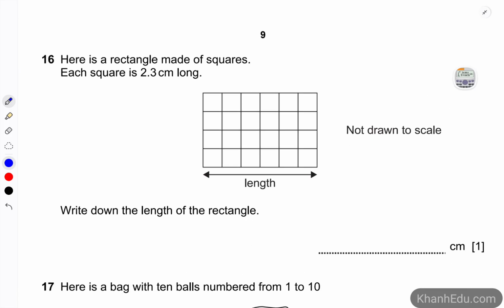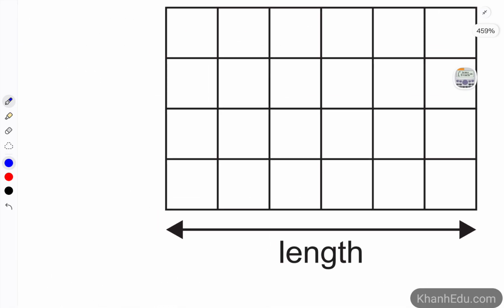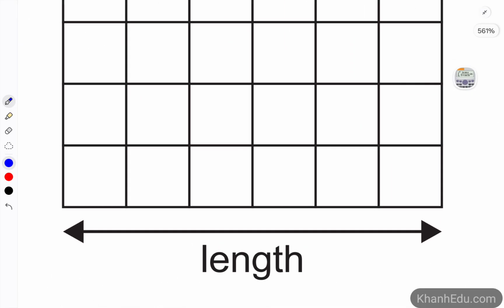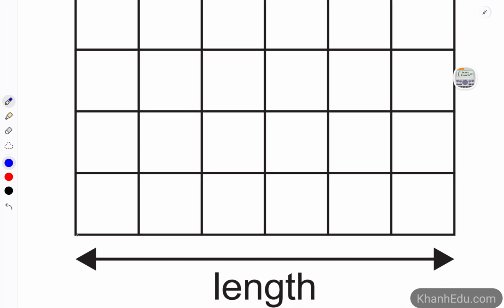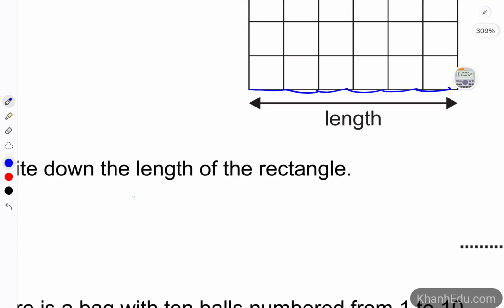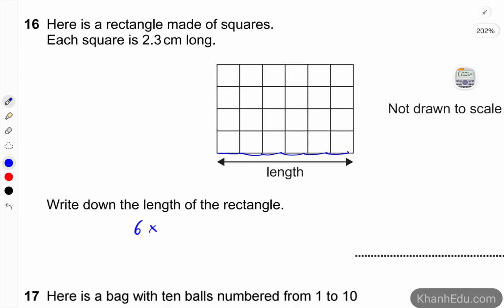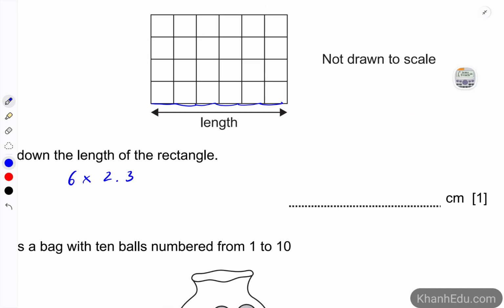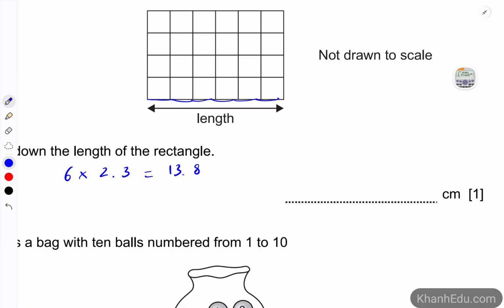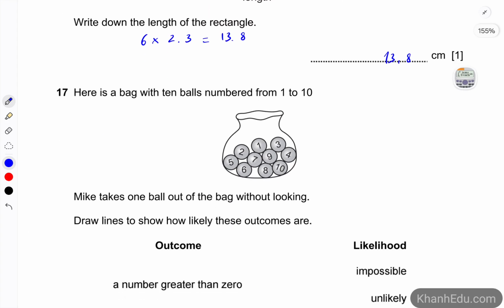Here is a rectangle made of squares. Each square is 2.3 centimeters long. So write out the length of the rectangle. Let's see how many squares are piled up to make the length of the rectangle. 1, 2, 3, 4, 5, 6. So we're going to take 6 times 2.3, which is 13.8. So the answer is 13.8 centimeters.